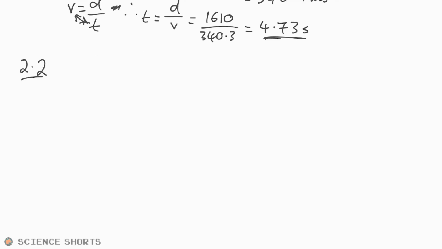Okay, 2.2, we have a graph and we have speed against distance. Oh yeah, speed against distance. Ooh, okay. What's this going to represent then? So it goes up straight, comes down like that. Okay. Car reaches maximum acceleration when it's 5,600 meters from the start.